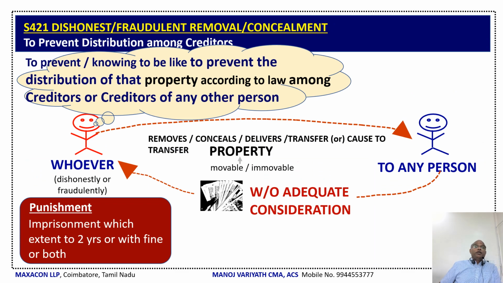Next is section 421, dishonest or fraudulent removal or consignment. ഇവിടെ this text is fully complete. This is enough for your examination. Now let us have a look into it.